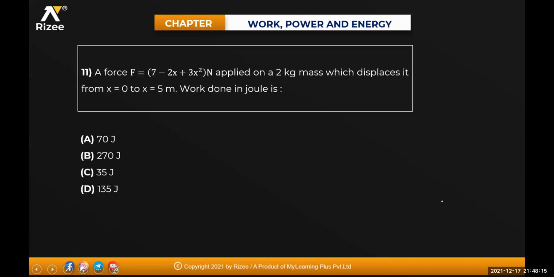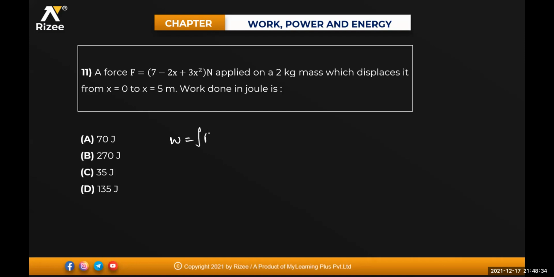Next one. A force F is equal to 7 minus 2x plus 3x square Newton is applied on a 2 kg mass, which displaces it from x is equal to 0 to x is equal to 5 meter. Work done in joules will be equal to how much? Is it a variable force or constant force? Variable force, because force is varying as a value of x.